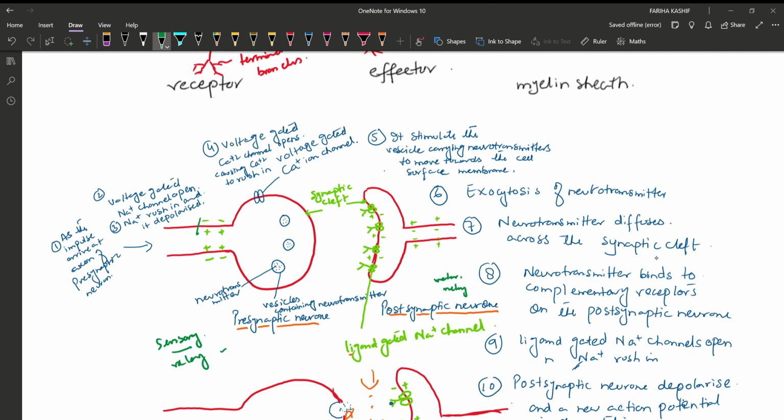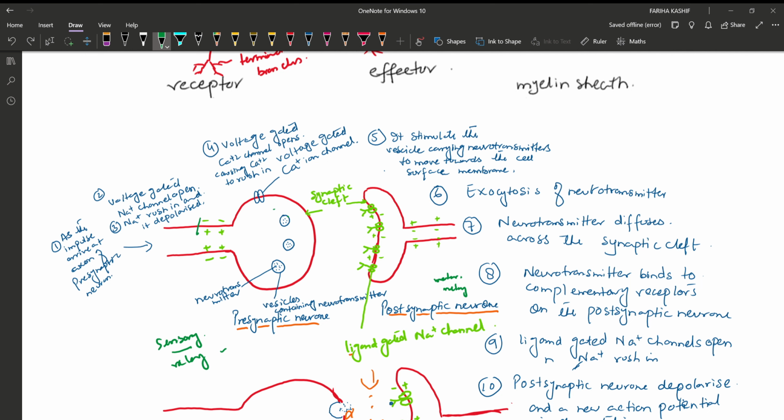Okay, so in the presynaptic neuron you will always see the vesicles. These are the vesicles, and the vesicles contain what? Neurotransmitters. What are neurotransmitters? These are the chemicals. Okay? So these vesicles containing neurotransmitter are present in the presynaptic neuron, whereas the postsynaptic neuron will contain the receptor, and these receptors are complementary to the shape of the neurotransmitter.